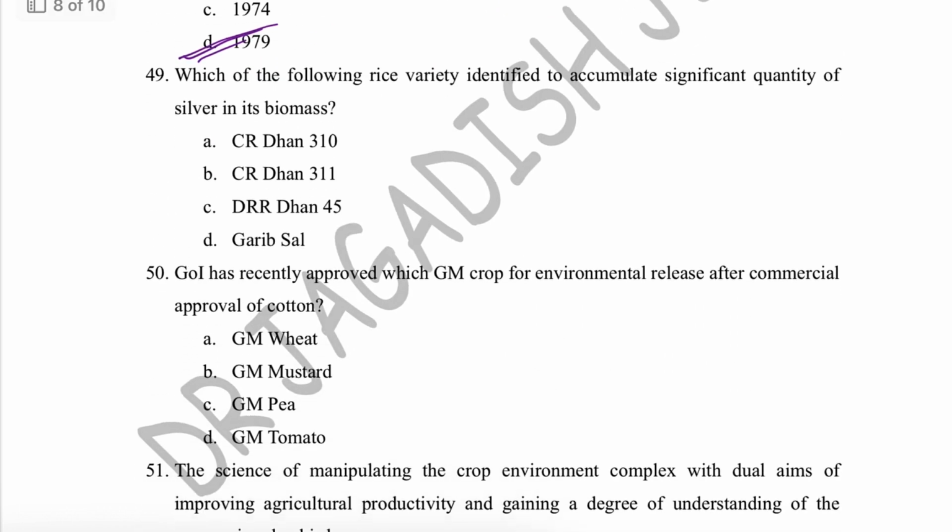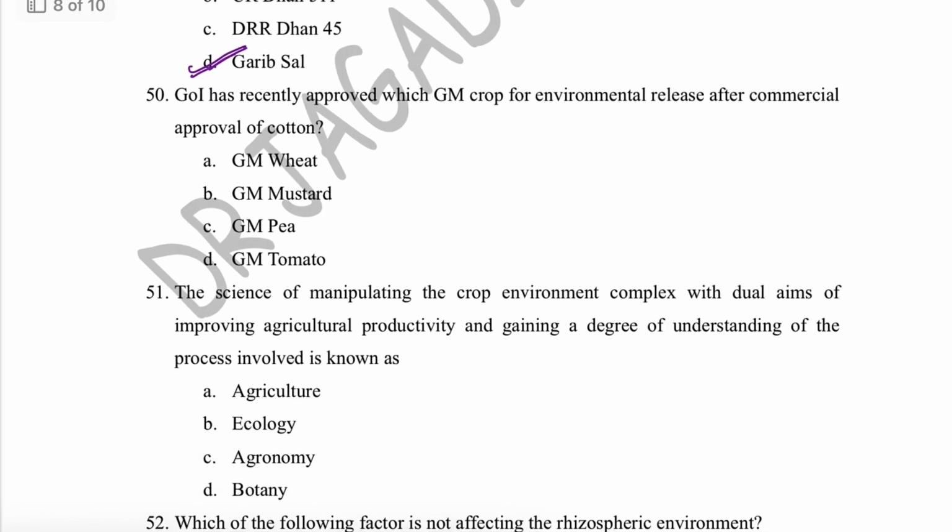Next question is, which of the following rice varieties was identified to accumulate a significant quantity of silver in its biomass? This is a rice variety called Garib Sal, and it was identified that this rice variety accumulates a significant quantity of silver in its biomass.